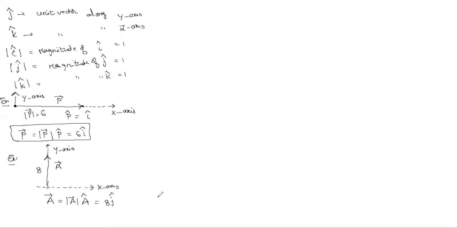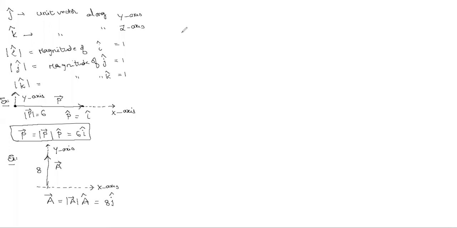Okay. So this is the thing I explained here. It is very simple. In the same way, here it is along the x-axis. X-axis means the unit vector is i cap, and here the magnitude is 6. So it is 6 i cap. Is it clear for all of you? Yes, good. It is simple. Okay, no problem. Right.